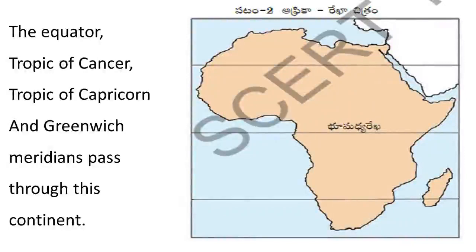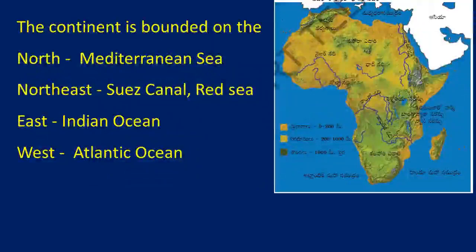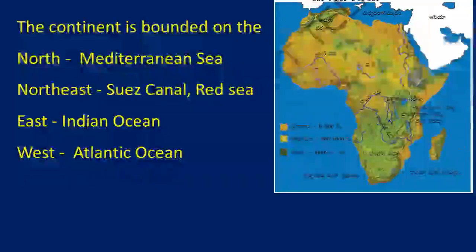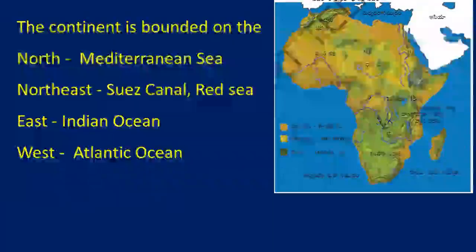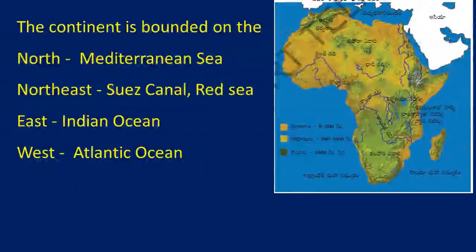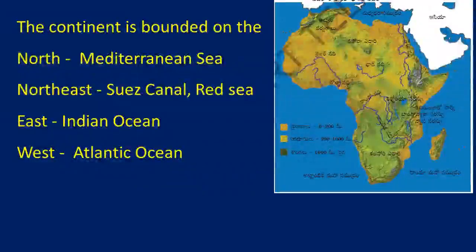If you see the boundaries of this continent, towards the north we have the Mediterranean Sea, and in the northeast the Suez Canal and the Red Sea. To the east we have the Indian Ocean, on the west side the Atlantic Ocean, and towards the southern side the Southern Ocean. These are the boundaries of Africa. Please examine this map in your atlas.